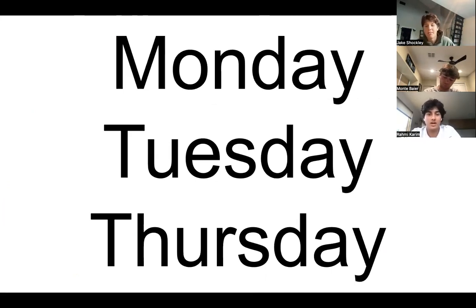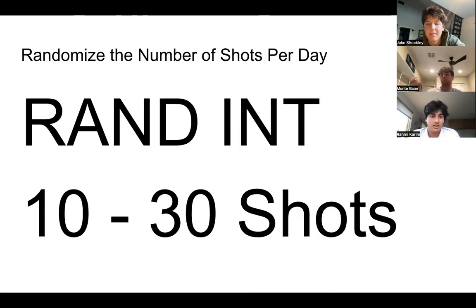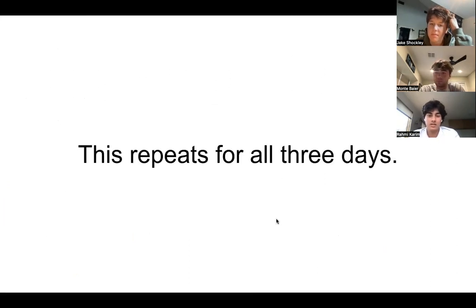So after using the random integer generator, we got Monday for the first day, then Tuesday, and then Thursday. Next, we randomize the number of shots per day. On each day, Monday, Tuesday, Thursday, we used random to pick from 10 to 30 shots, and we repeated this for all 3 of the days.